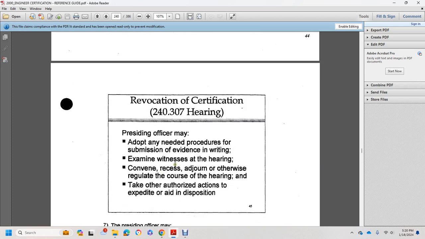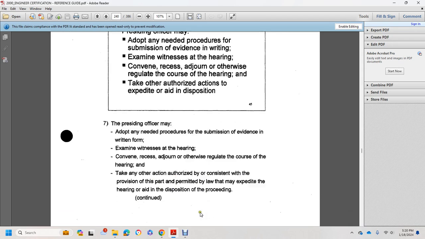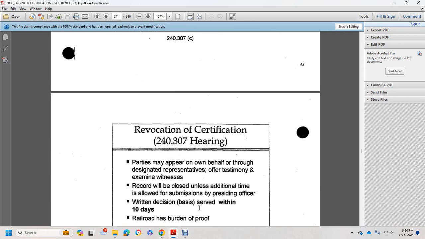The presiding officer may adopt the necessary procedure for the submission of evidence in written form, examine witnesses at the hearing, convene, recess, adjourn, and otherwise regulate the course of the hearing, and take any other action authorized by and consistent with the provisions of this part and permitted by law that may expedite the hearing and aid in the disposition of the proceeding.